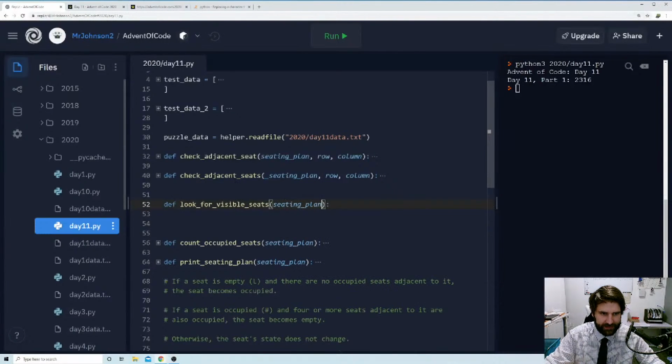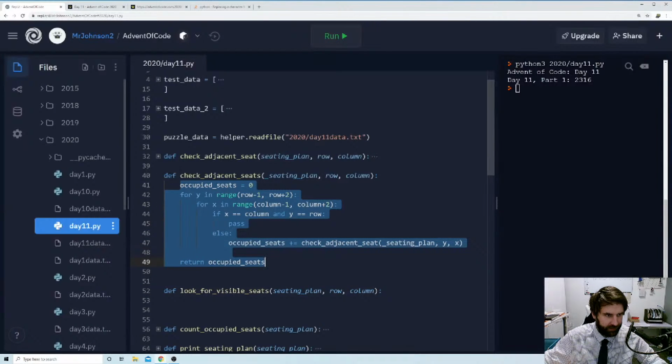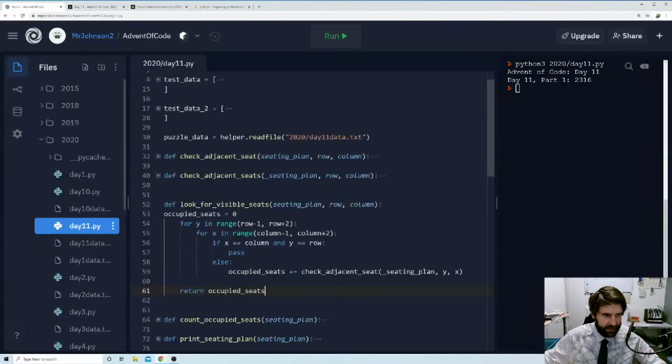Now, obviously give it our seating plan. And we're going to give it a row and a column. And let's just steal this for the time being and modify this.